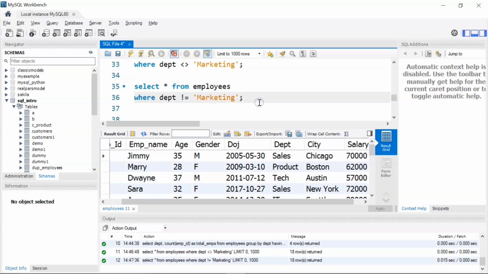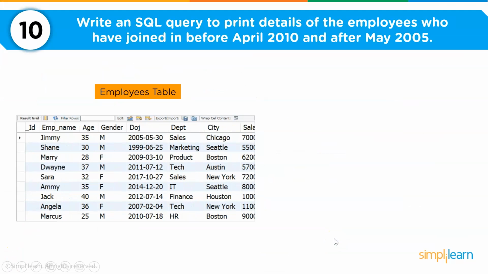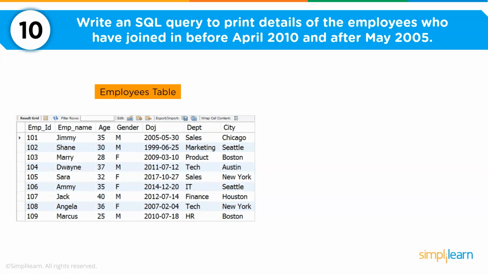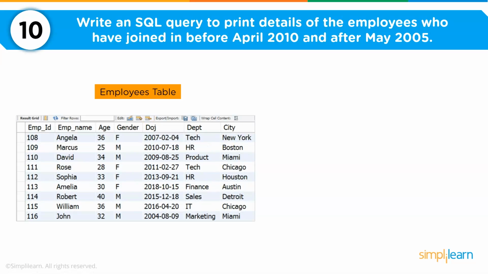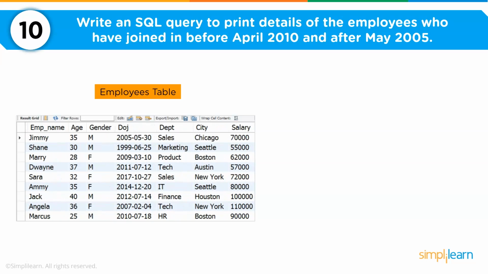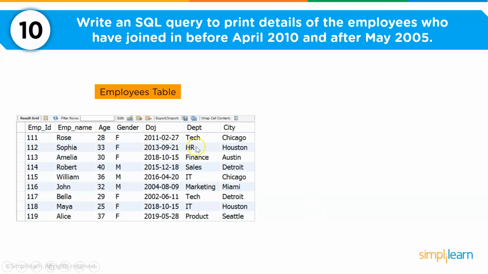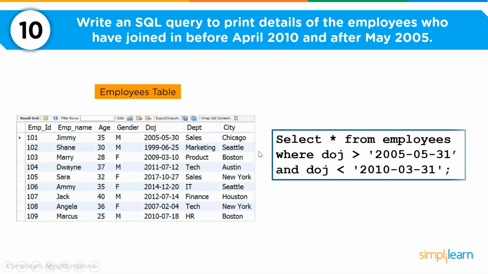Alright, now moving ahead. Our 10th question is to write an SQL query to print the details of the employees who have joined before April 2010 and after May 2005. So here is my employees table and this is my SQL query.